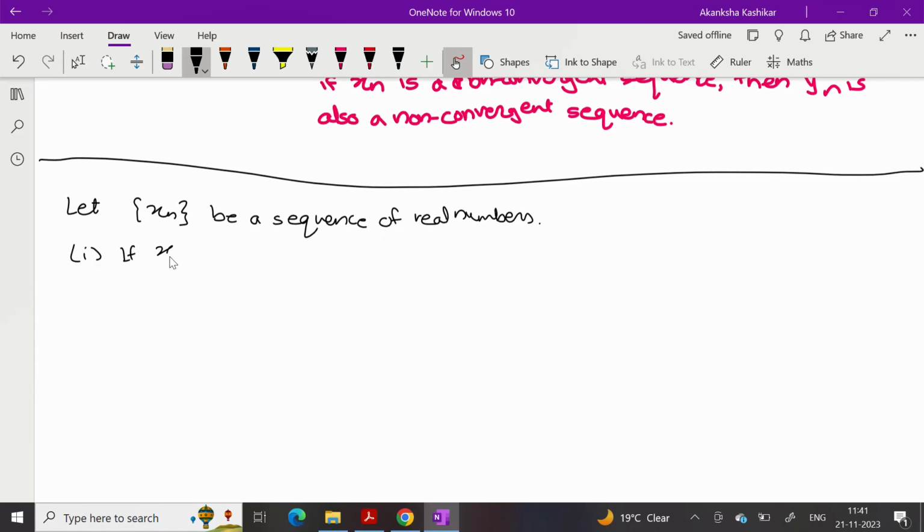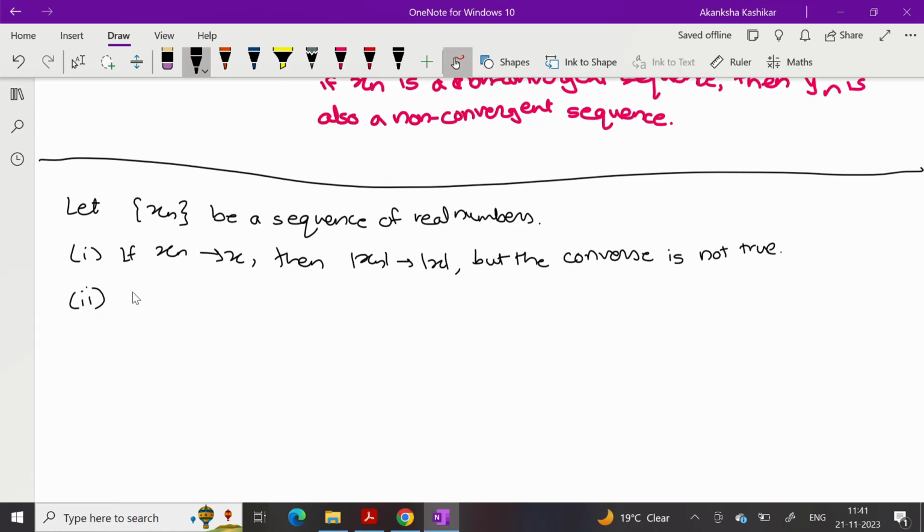If xn converges to x, then mod xn converges to mod x, but the converse is not true. That is, if mod xn converges to mod x, that does not necessarily mean that xn converges to x.